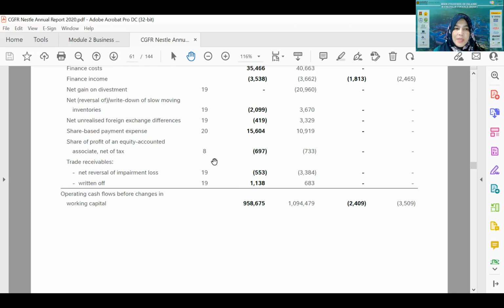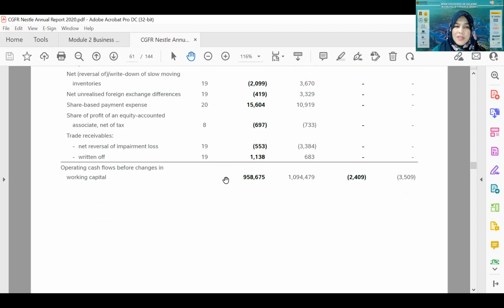And then the item, trade receivable written off. Previously in the statement of comprehensive income, when trade receivable is written off, it is deducted as expenditure. However, it is not really involving cash. That's why it is adjusted here as an addition to the profit before tax. So we have to add back the amount because it is not actually involving money going out.